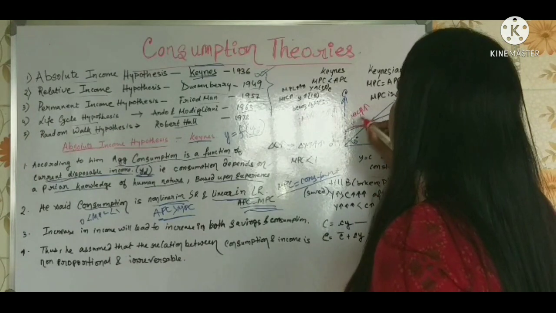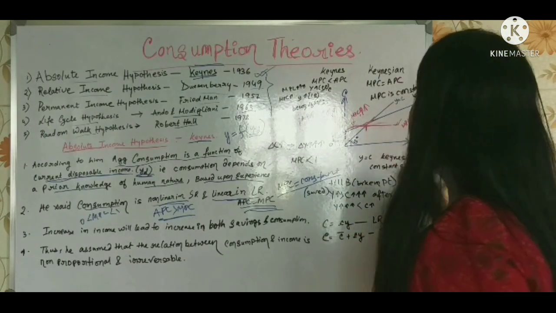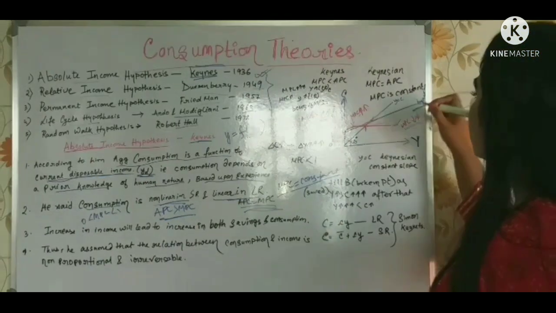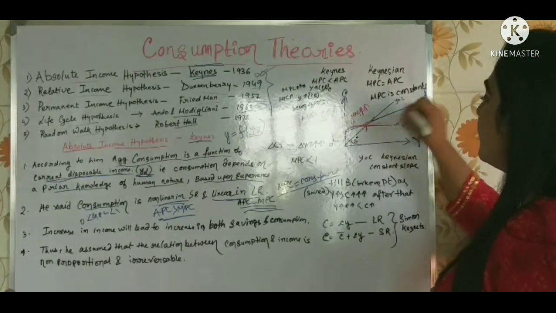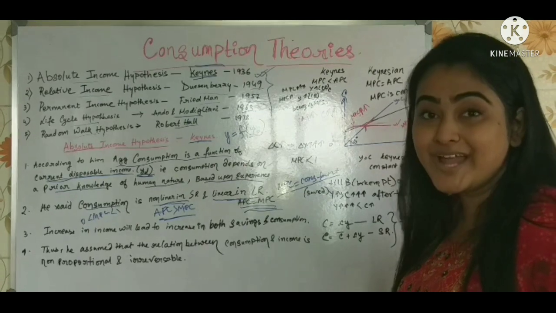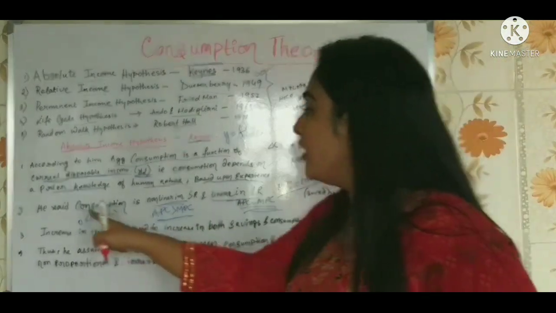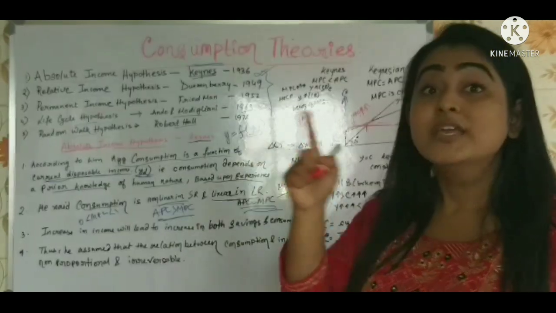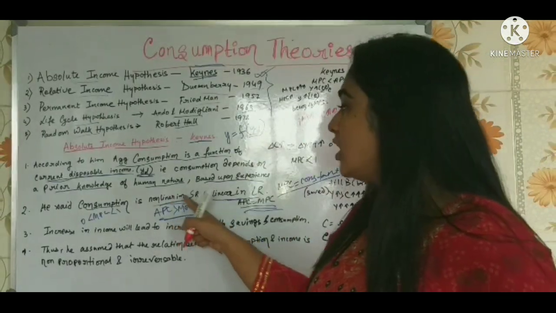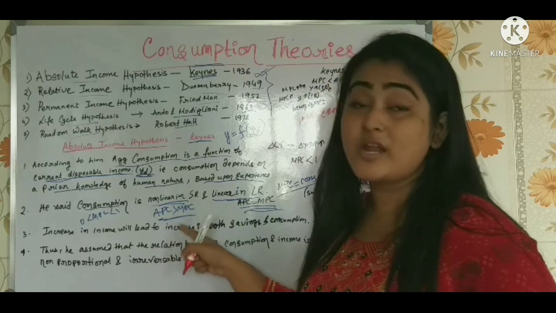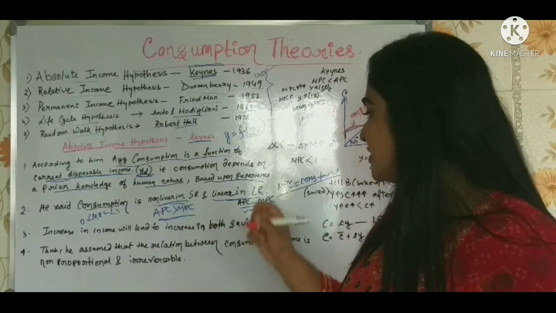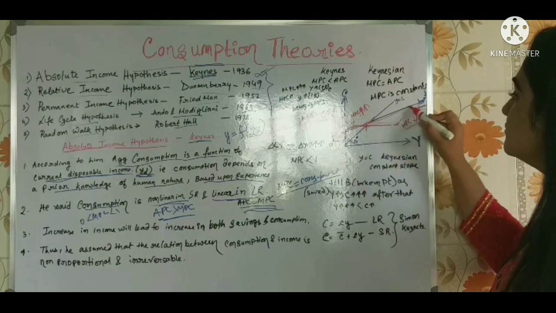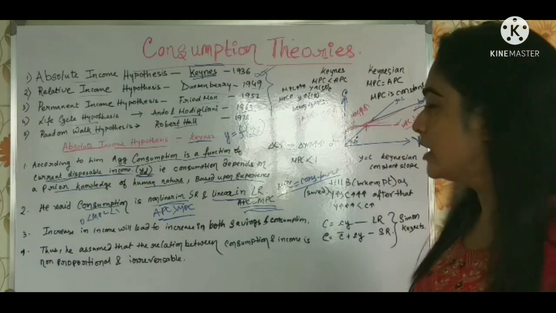Now here the slope of the MPC is increasing, but here the slope of the MPC is decreasing. But as per the Keynesian theorem, the slope of MPC remains constant. So here you have understood that Keynes said consumption is non-linear in the short run, that is APC greater than MPC, but it's linear in the long run. Isn't it linear in the long run? Yes, it's linear in the long run.